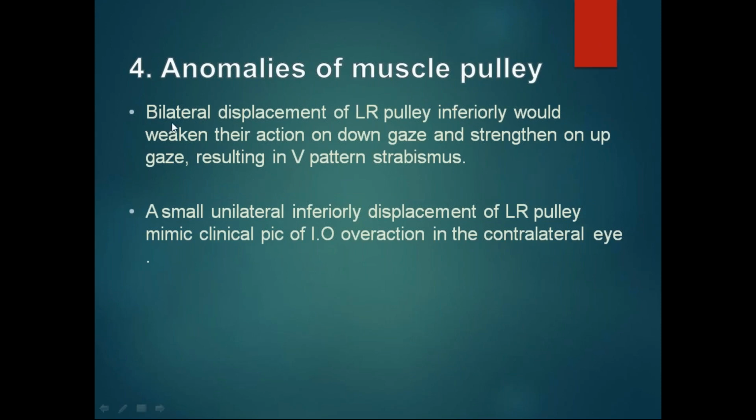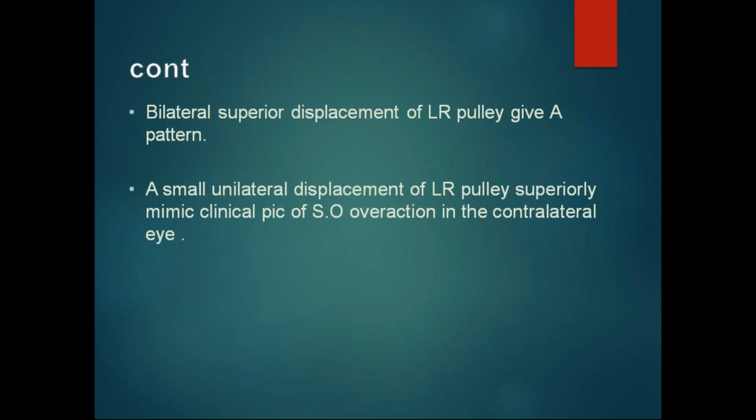Anomalies of the muscle pulley. Bilateral inferior displacement of the lateral rectus pulley would weaken the action on downgaze and strengthen upgaze, resulting in V pattern strabismus. A small unilateral inferior displacement of the lateral rectus pulley mimics the clinical picture of inferior oblique overaction in the contralateral eye. These are the anomalies of the muscle pulleys. Bilateral superior displacement of the lateral rectus pulley gives A pattern.